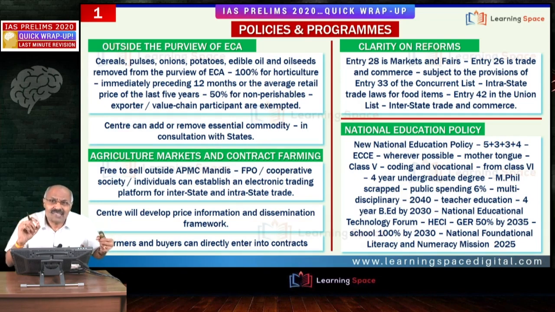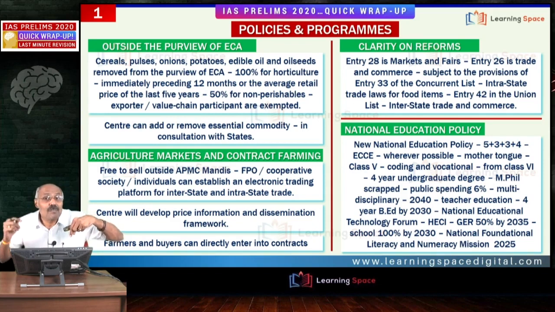The drug prices are regulated under Essential Commodities Act. Please do not forget certain drugs as well as certain implants which are being used in the medical field, which are inserted into the human beings. So friends, certain drugs and implants, they enter the national list of essential medicines.